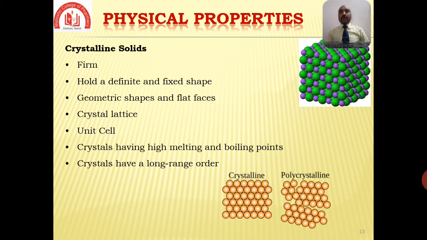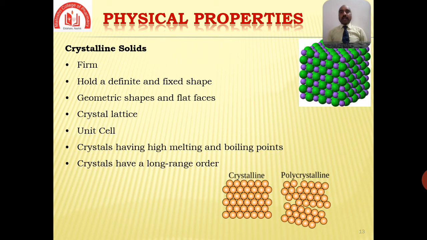Here, to understand crystals, we must understand their structure. The arrangement of particles in a crystalline solid is in a very orderly fashion. These particles are arranged in a repeating pattern of a three-dimensional network, that is a 3D pattern. This network is known as the crystal lattice.